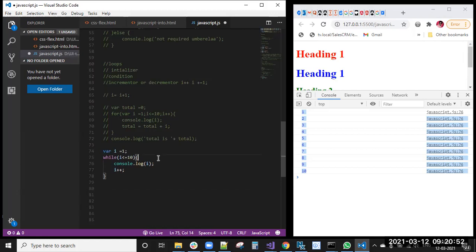In that 1 to 10 you are printing, right, but you don't want 5. You don't want to print that 5 value in the 1 to 10 list.